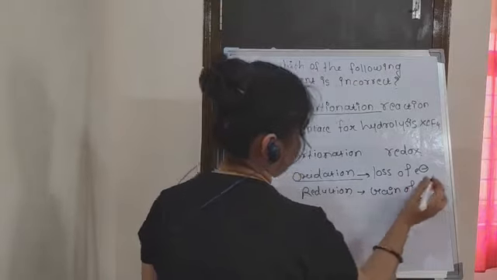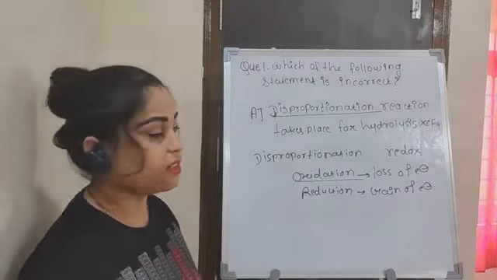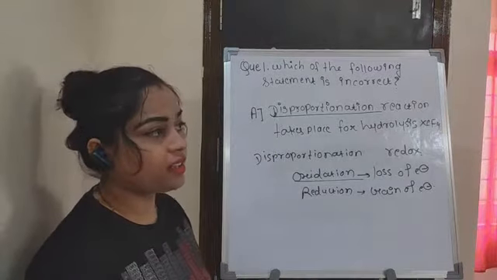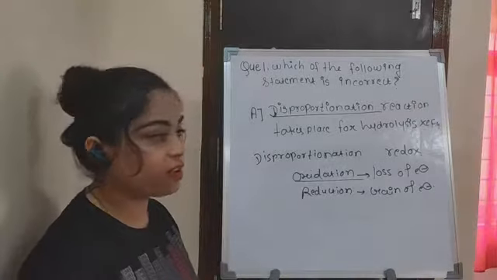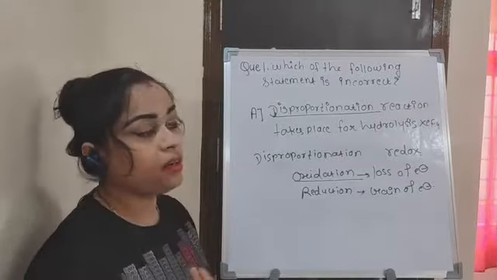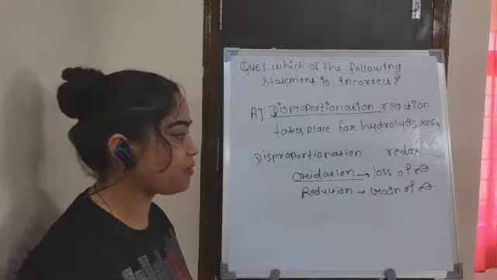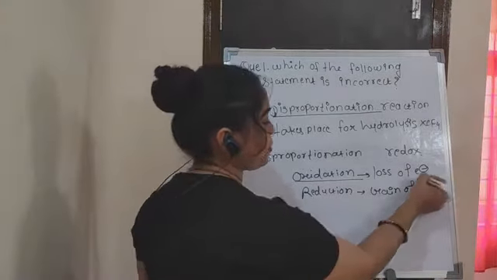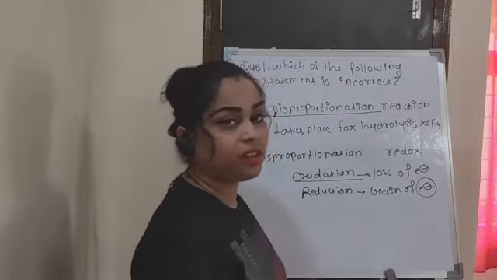We know there are lots of elements present in the periodic table, and in these elements we have to study the atomic number, or mass number. In which form do we study the atomic number? In the form of electrons or in the form of protons. So number of electrons or number of protons.